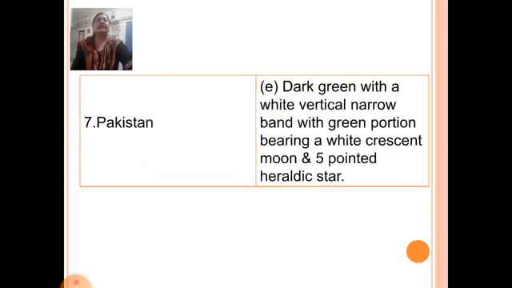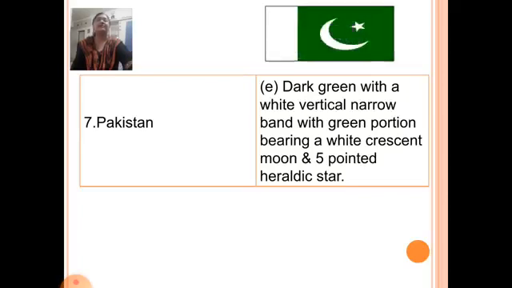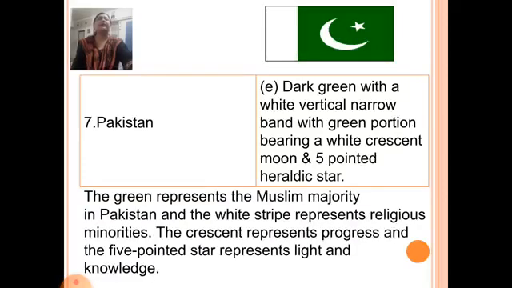Next country, Pakistan. The flag of Pakistan is dark green with a white vertical narrow band with the green portion bearing a white crescent moon and five pointed heraldic star, which is option E. The green represents the Muslim majority in Pakistan and the white stripe represents religious minorities. The crescent represents progress and the five pointed star represents light and knowledge.